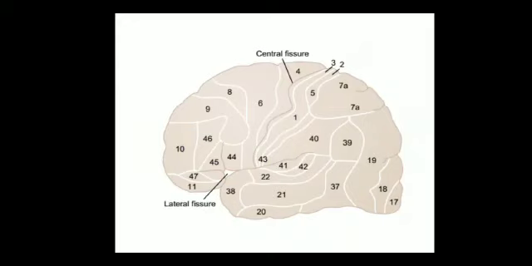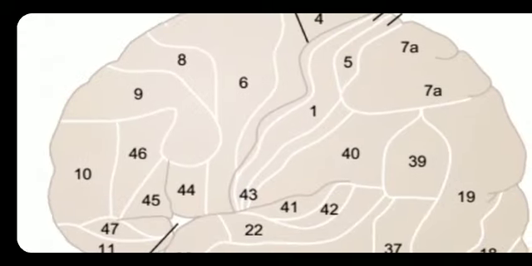This is very important as the areas are numbered. Neurophysiologists and neurologists use it, referring to different areas by the numbering of Brodmann's areas. You should mainly see the central fissure, which is present here in the Brodmann's area.